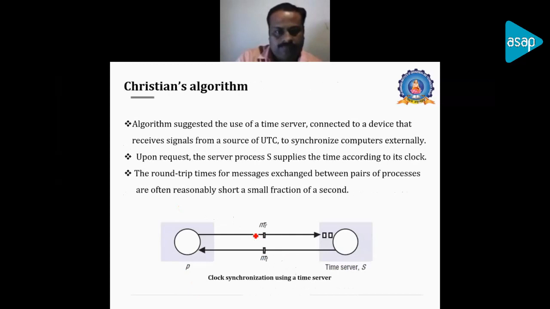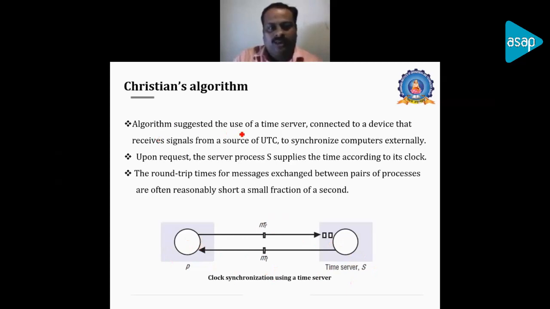For that, we have three types of algorithms which define this kind of process. The first one is Christian's algorithm, and it says there will be a process P in a node, and there will be a time server S keeping track of the time. So the process will request the time using a message m to the server, and the server will respond back to the process P with the time, and P will update the time. So this is what the algorithm says.